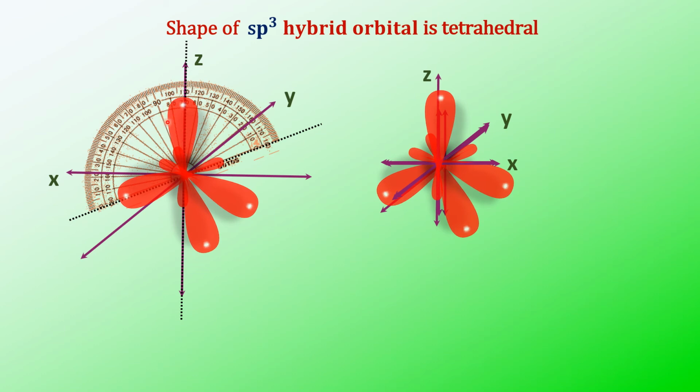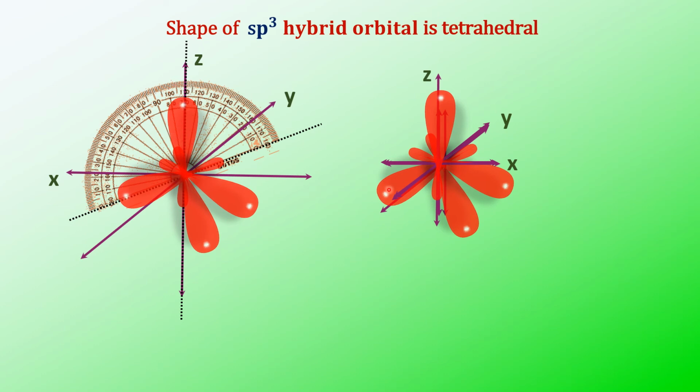Not by looking at the protractor can we exactly measure the angle, but it was found practically that the angle is 109 degrees 28 minutes. Approximately we can say that, because it is at 110, it is 109 degrees 28 minutes. I am just showing an approximate angle to make it clear.